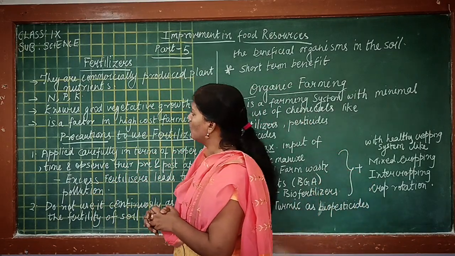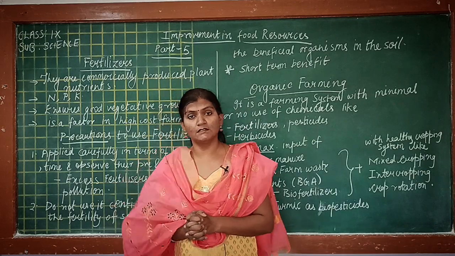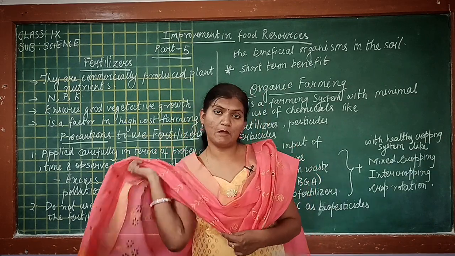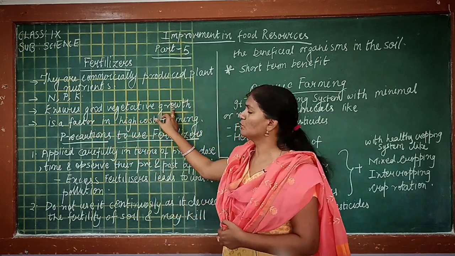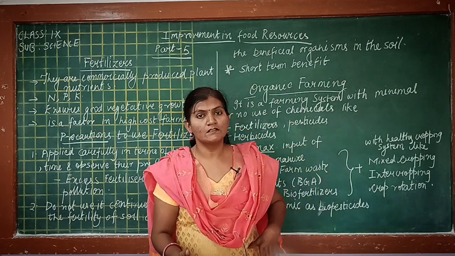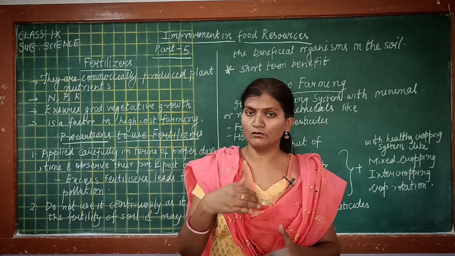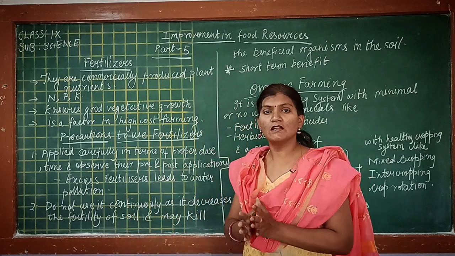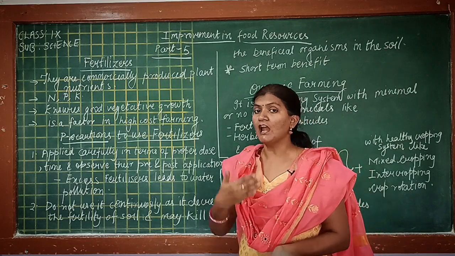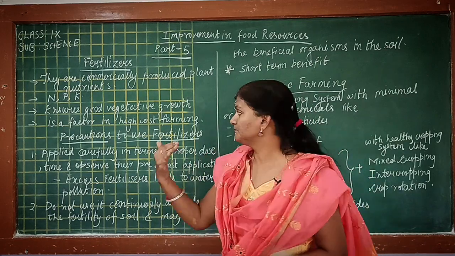Let us see what other necessary things to remember about fertilizers. They ensure good vegetative growth, means the good growth of leaves, the good growth of flowers and the stems and the fruits also. So plants grow at a faster rate if we add fertilizers to the soil.